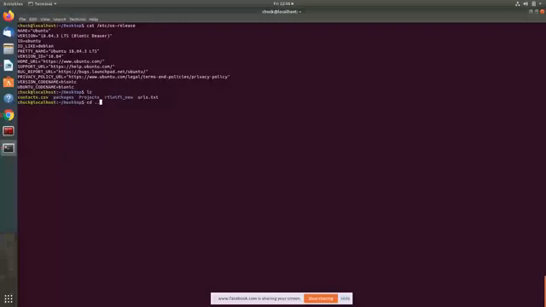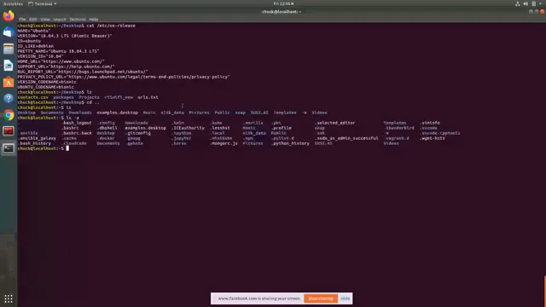Now, ls has a lot of other applications as well. If you add a simple flag like ls hyphen a over here, you can see all the other files have come up. What hyphen a does is show all the hidden files in that particular directory. You can notice that all of them have one thing in common: a dot. If you need to make a hidden file, you use a dot in front of it. How to make files, we'll come to that.